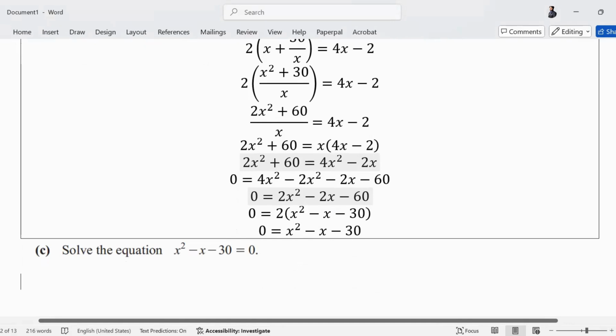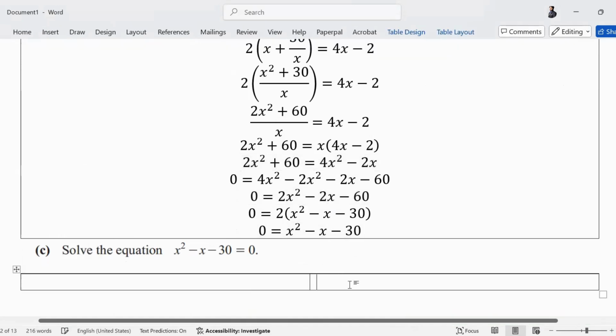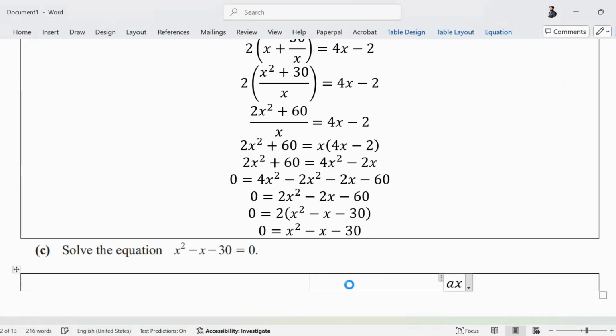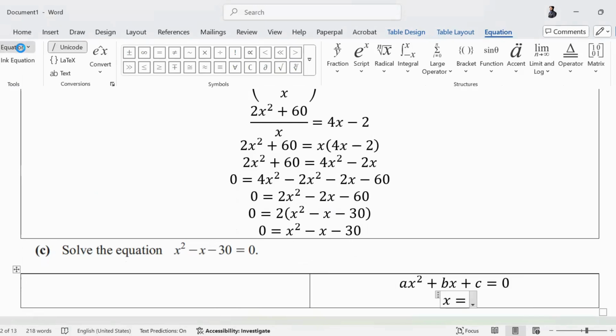Read the question. Yes, P2 means you can use the quadratic formula, but skill search वगैरह में answer आ सकता है obviously. Solve. You can use the quadratic formula as well. The quadratic formula will be provided. So if anyone wants to use the quadratic formula, please feel free, but make sure you plug in the right values and make sure you understand how to find square roots without using the calculator.